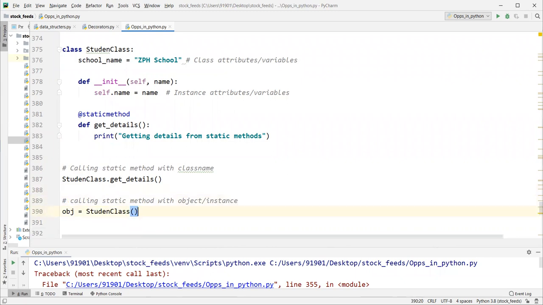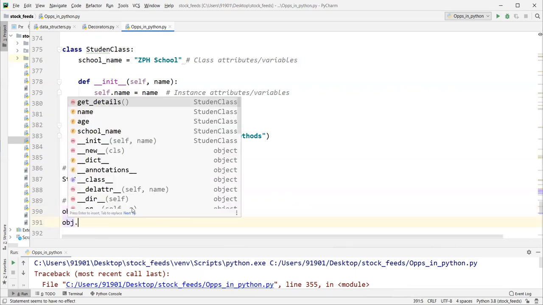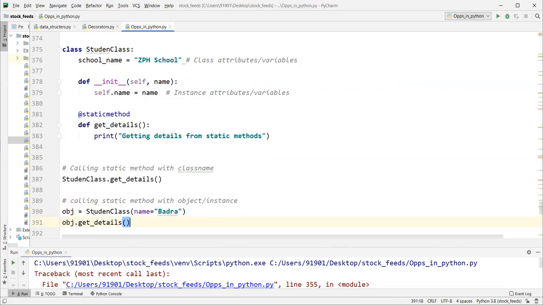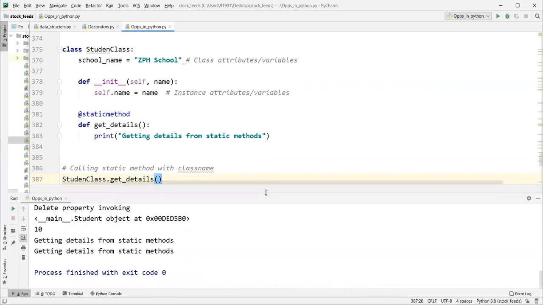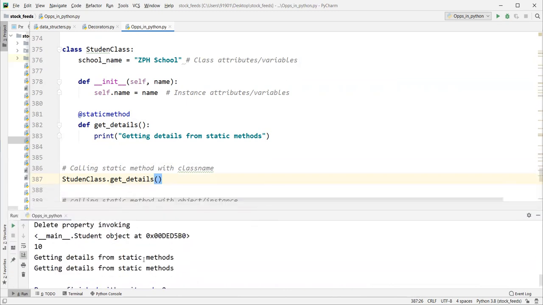If it is an object, it is taking one parameter, you have to pass that now. Name equal to Bhadra. So when I call obj.get_details, let's run this program and see the output. Getting details from static method.